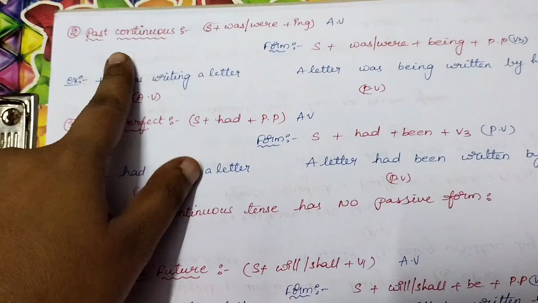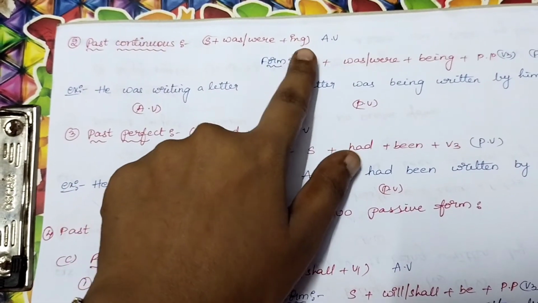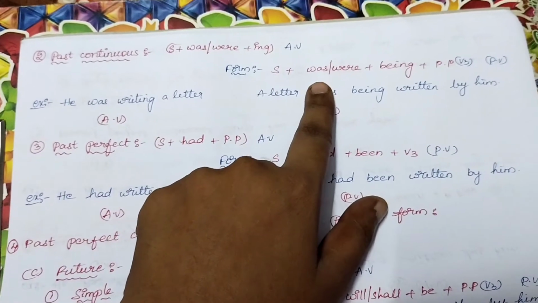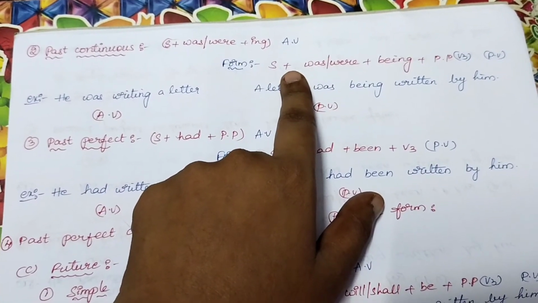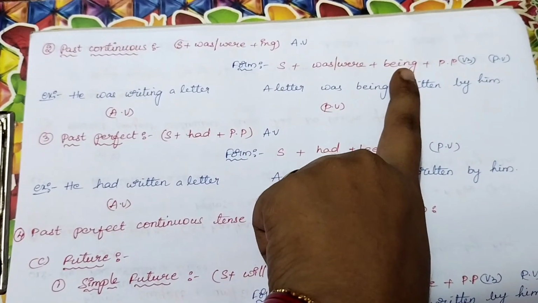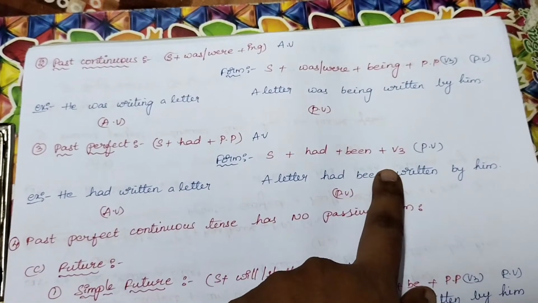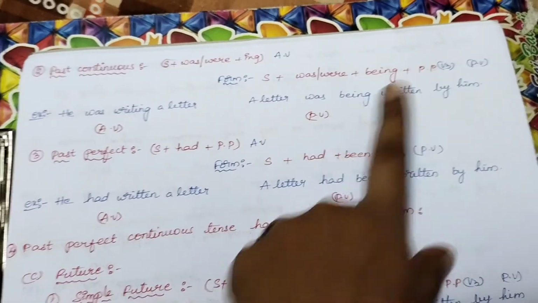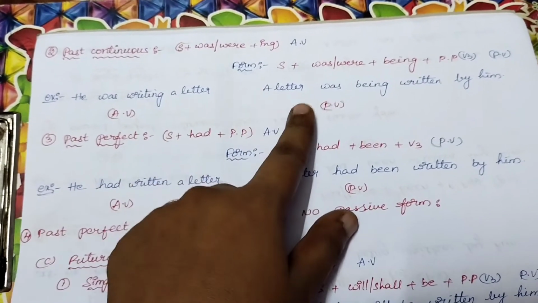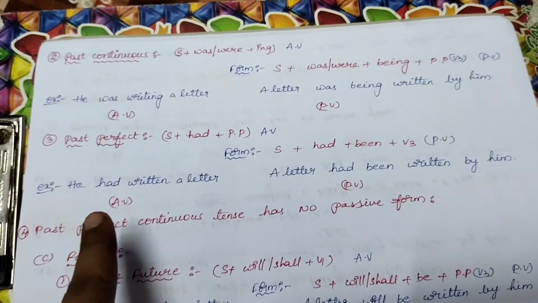And coming to past continuous tense, subject plus was or were plus ing form. That is active voice. Coming to passive form, subject plus was or were plus being plus V3. As I said, if it is continuous, being. If it is perfect, been. For instance, he was writing a letter. A letter was being written by him.